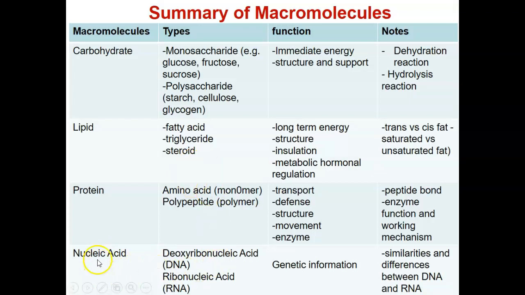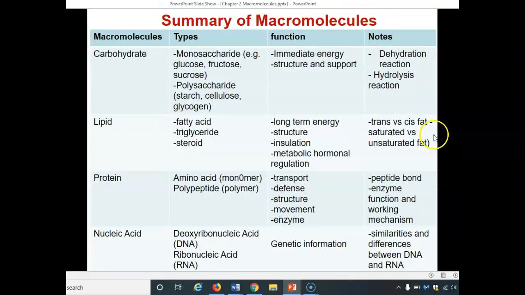In this chapter, we haven't talked about nucleic acid, which are genetic materials. We have two types of nucleic acid, DNA and RNA. We're going to learn their similarities and the differences in chapter 6. Hope this section will help you understand the structures and the function of macromolecules, especially protein and the enzymes.